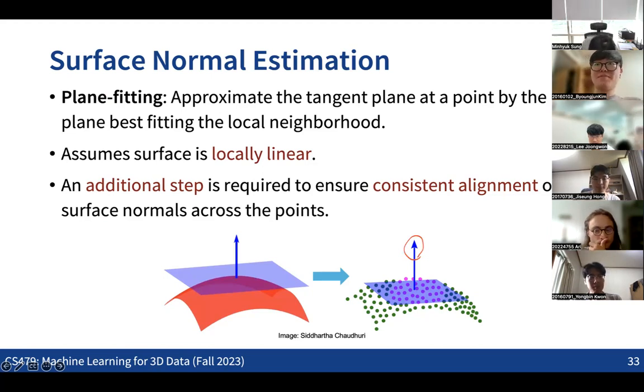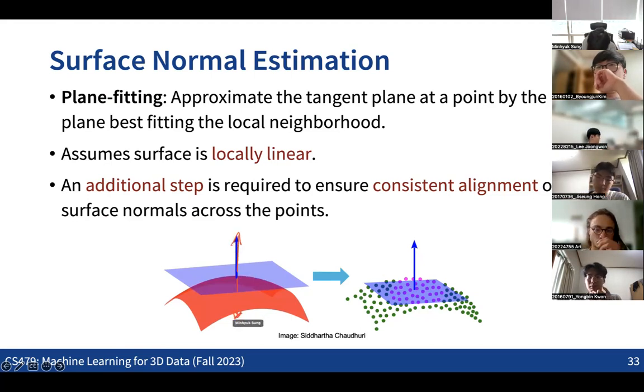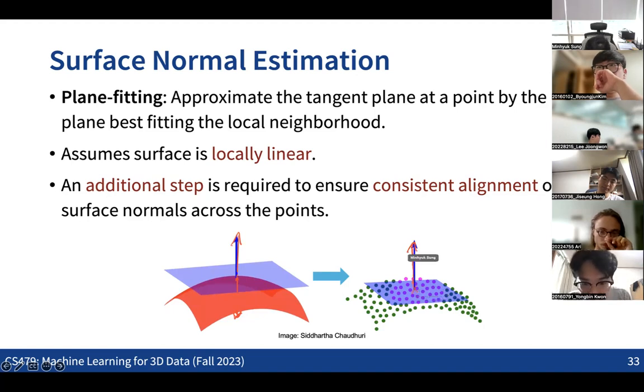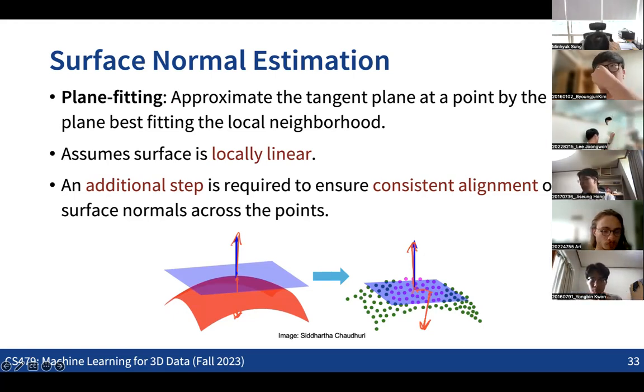The issue here might be that there are two ways that we can define the surface normal. We can take this vector or the opposite vector as well, right? Which means that if we compute the surface normal over the point cloud, we can see cases where one point has the normal direction like this, and the point next to it has the normal direction like this, right? Which may not be good for many of the cases that we're going to see.